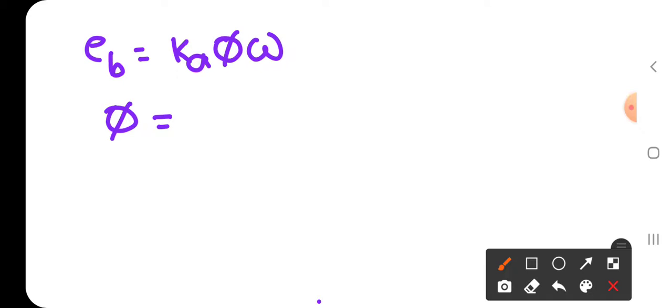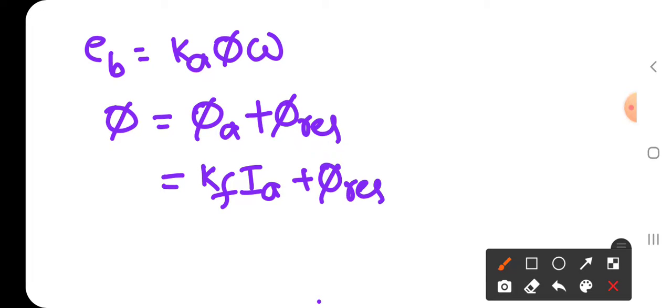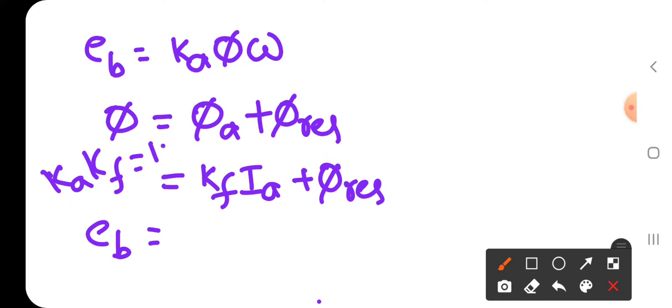One is the armature flux and another one is the flux due to residual magnetism. The flux due to residual magnetism is constant, but the armature flux depends on the armature current. So hence it is Kf into Ia plus pi Res.